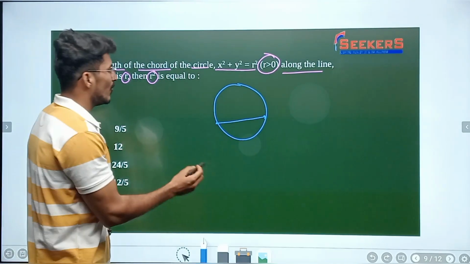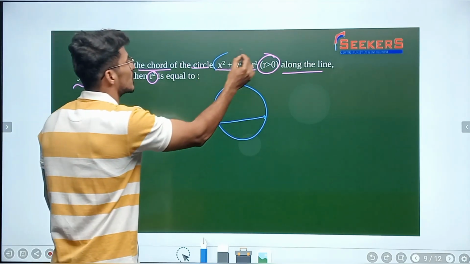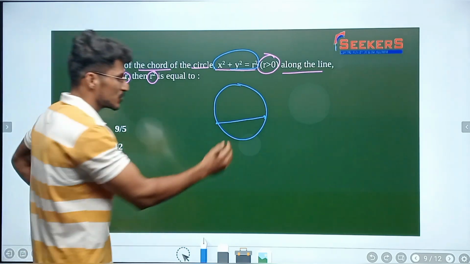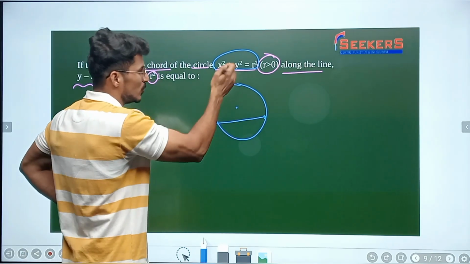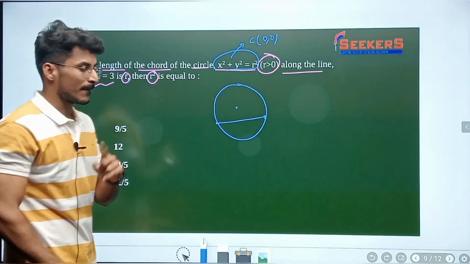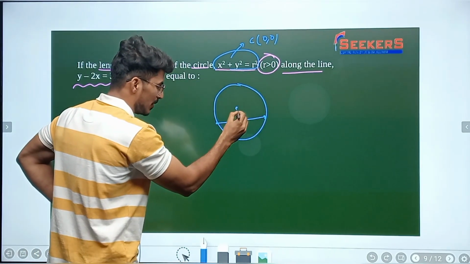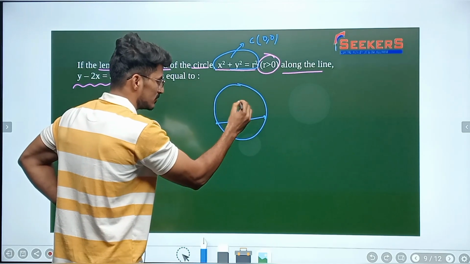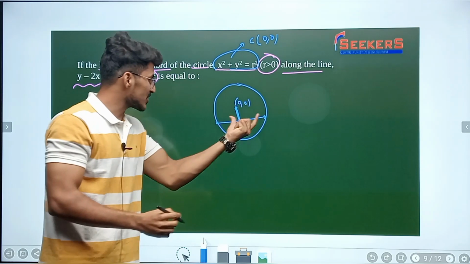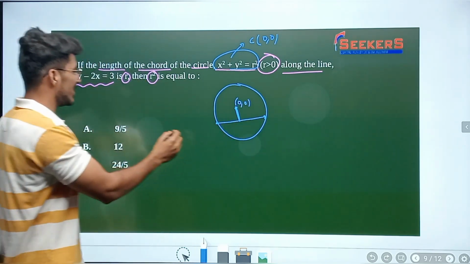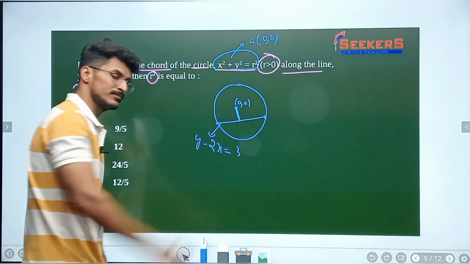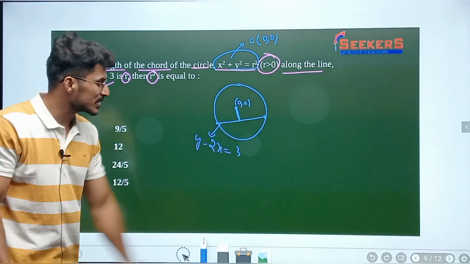So what he has given here, x square plus y square equal to r square, is the standard form of the circle with radius r. The center of the circle is going to be 0, 0, and the radius is r. Now if I draw the perpendicular from the center to this line segment, what is the line equation given here? y minus 2x equal to 3 is given.